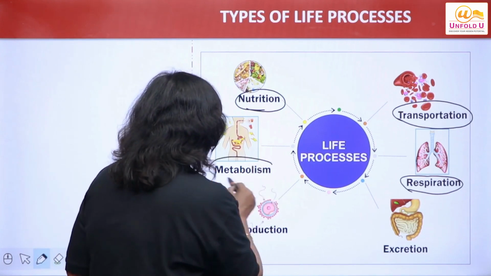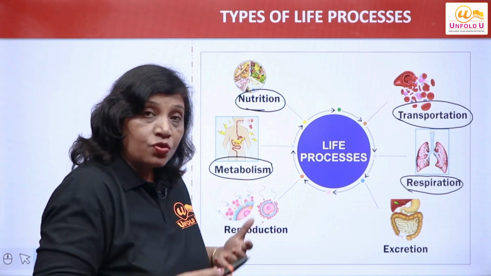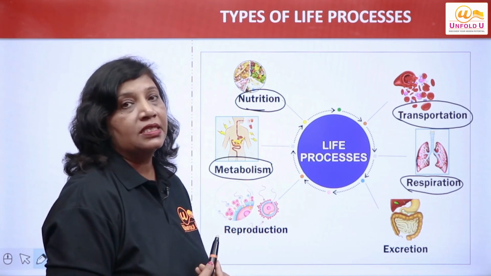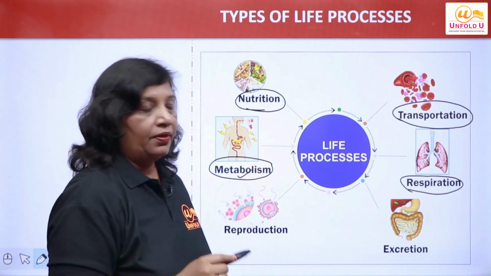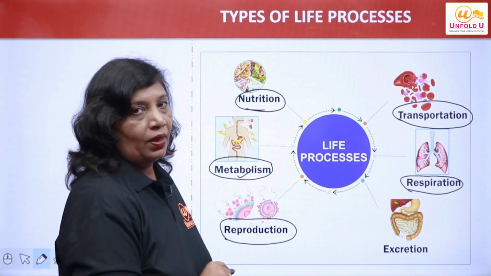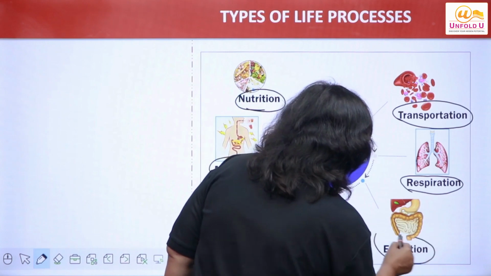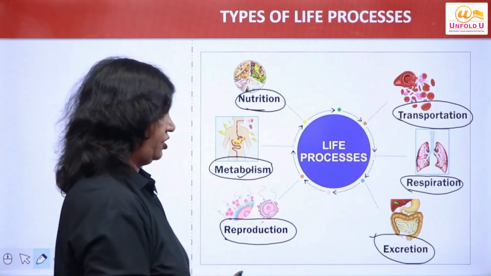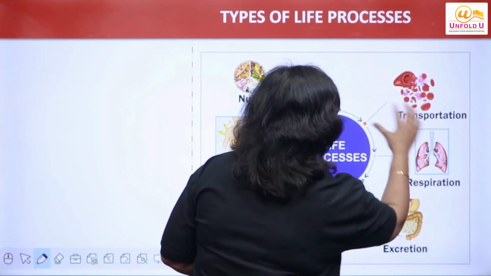The various anabolic and catabolic constructions and destructions of substances taking place in the body are called metabolism, right? Now, reproduction, giving birth to young ones, right? And finally, getting rid of the waste materials is excretion, right? So, the various life processes are clear to you.